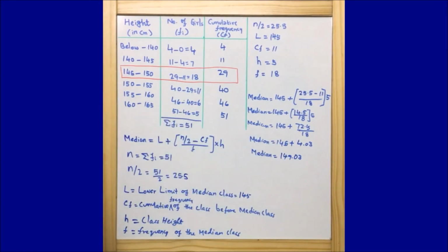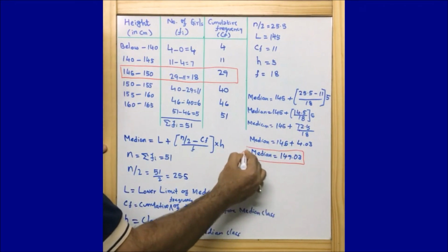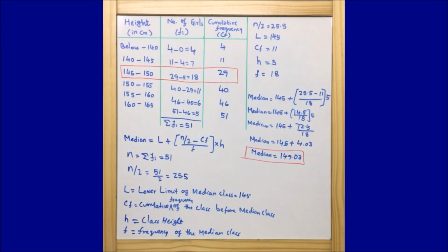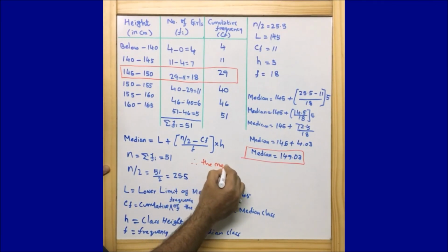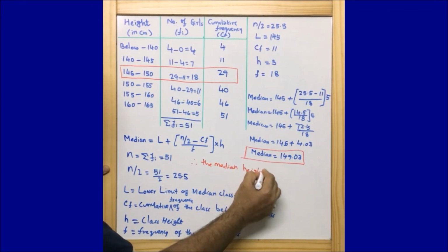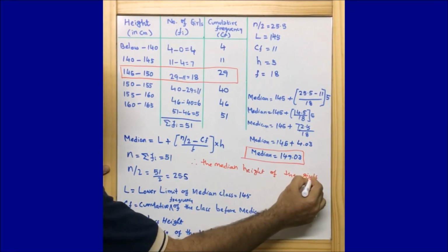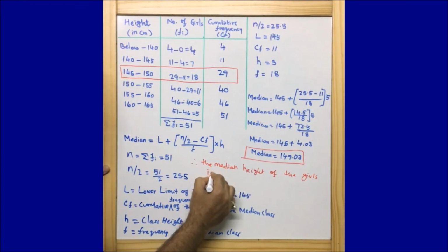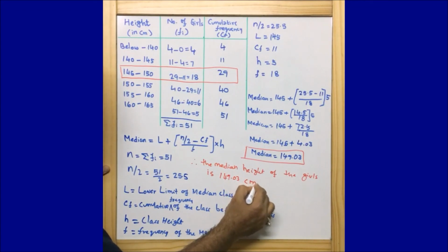This is the median, or this is what the question asked us to find. I believe this is pretty clear. So at the end we can write: therefore the median height of the girls is 149.03 centimeter, because the height is given in centimeter.